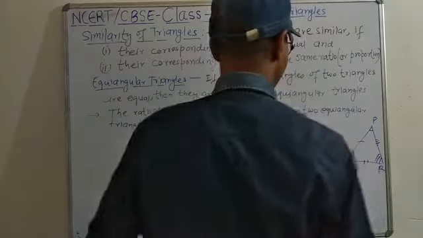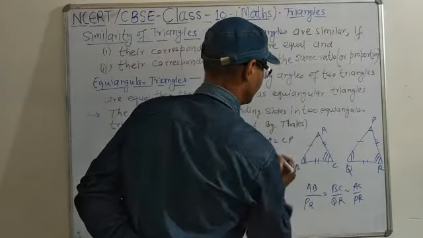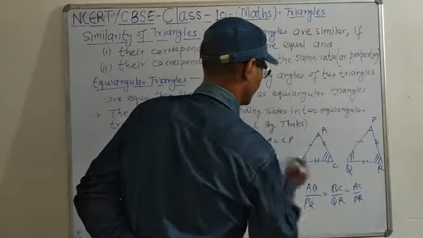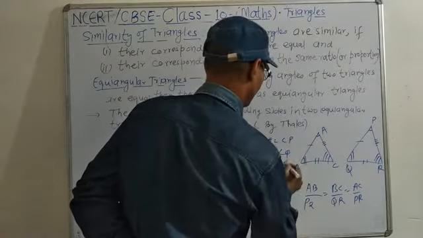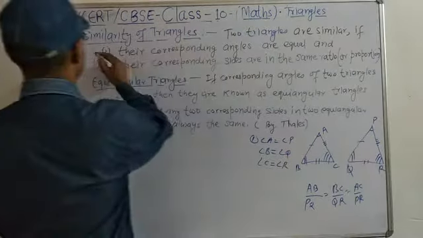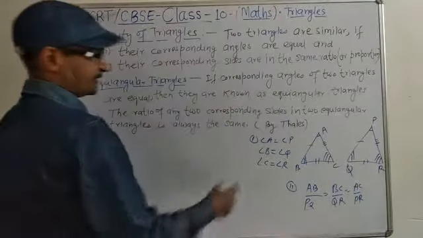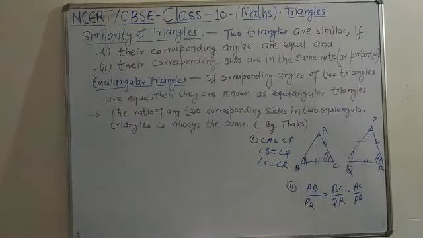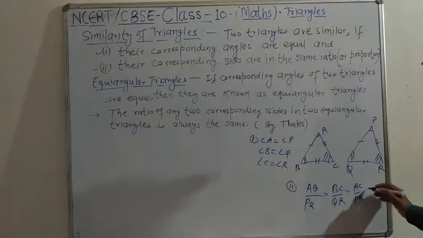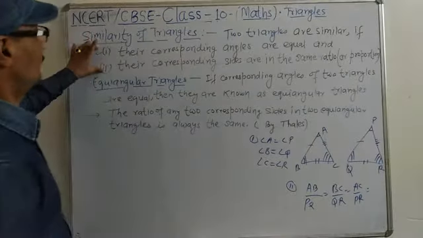And for the angles, what I told you, angle A is equal to angle P, angle B is equal to angle Q, angle C is equal to angle R. So the first case is for the angles, and the second is that this ratio must be the same. If you divide AB by PQ, if I make the values given, and you find out, these all must be the same. So this criteria is fulfilled here.